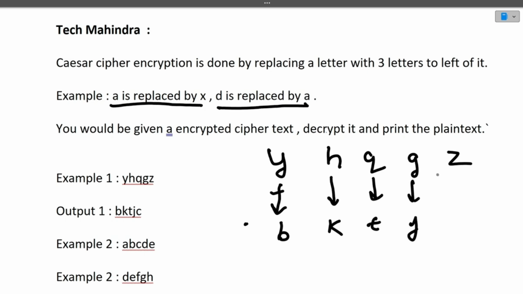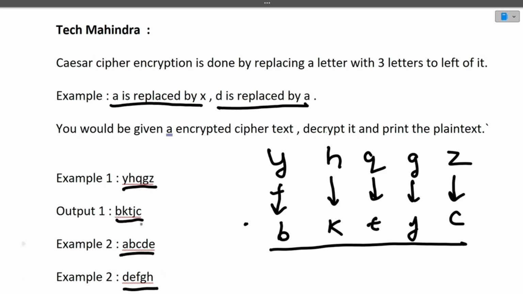Z is A, B, C, so three letters to the right of Z is C. So this is our output. We just have to move every character three letters to the right, and make sure that we are doing this circular rotation. So Y H Q G Z will become B K T J C. Similarly, A B C D E will become D E F G H. I hope now this question is clear to you. It's very simple. Every character has to be replaced with the three letters to the right of it, in a circular manner. Now let's move towards the approach of how we will be doing it.